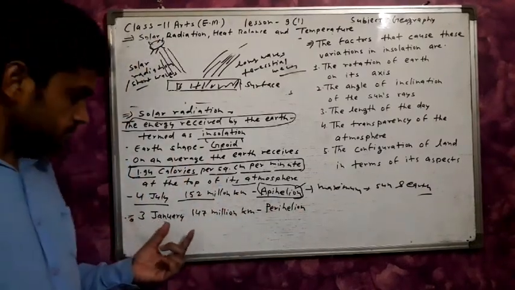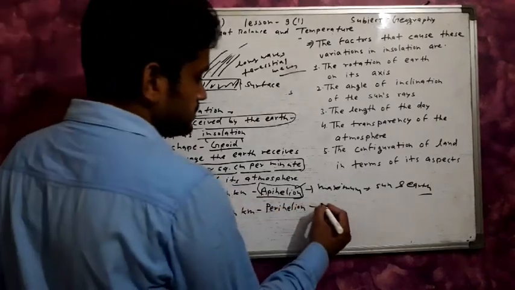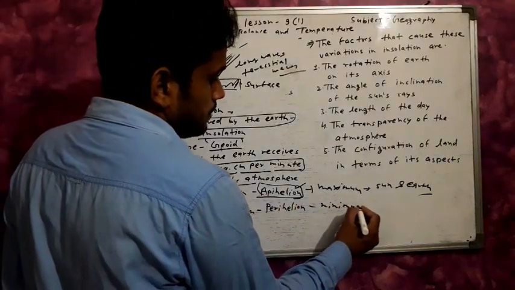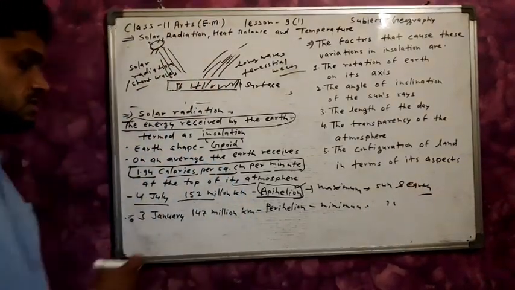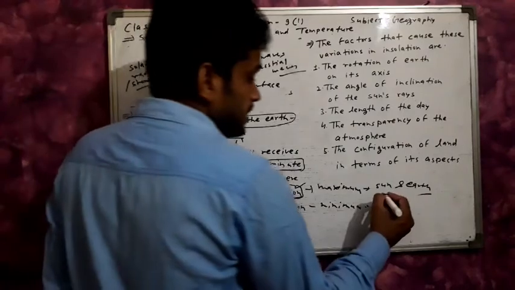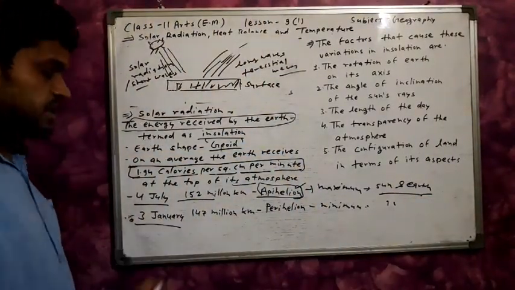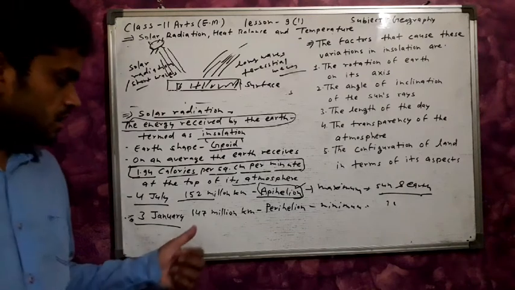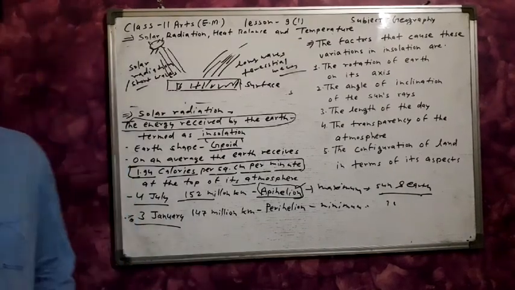The minimum distance between the sun and earth is on 3 January, about 147 million kilometers.